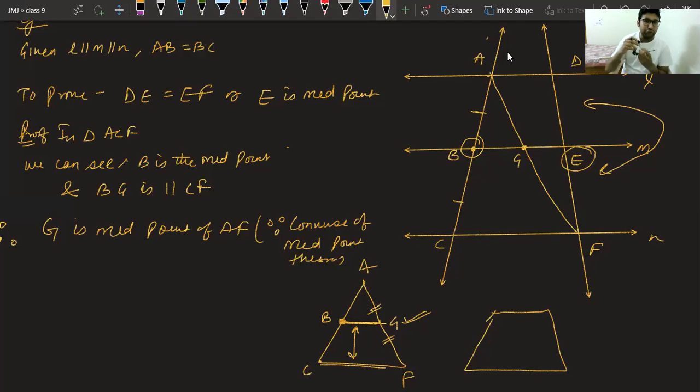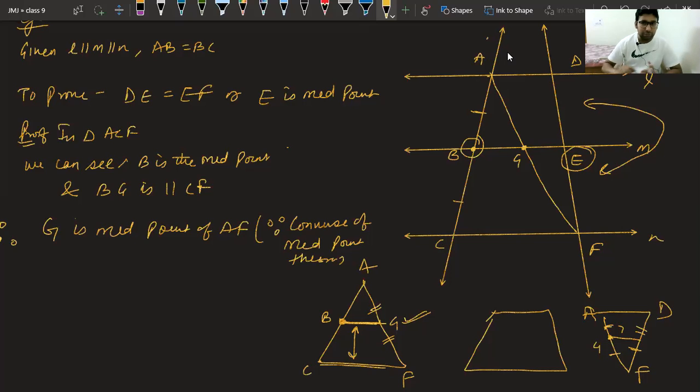If you try to observe, there is a triangle in reverse direction. This triangle A, F and D. And luckily, you know that this G is a midpoint now. You have proved this thing, that G is a midpoint. Can't you say line starting from G, which is a midpoint, going parallel to AD will bisect the third side? And with that, we can prove that E is a midpoint. Class, please respond.